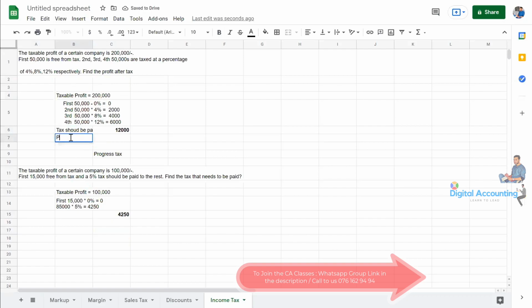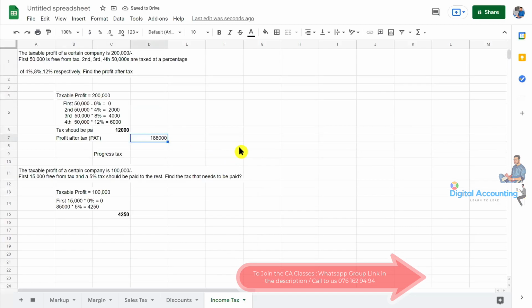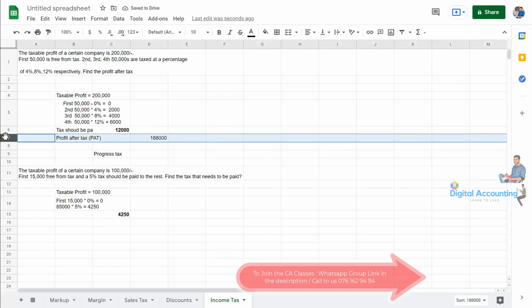Then profit after tax, PAT. Profit before tax is 200,000. Then we need to pay 12,000. Then profit after tax is 188,000. So this is the actual question.